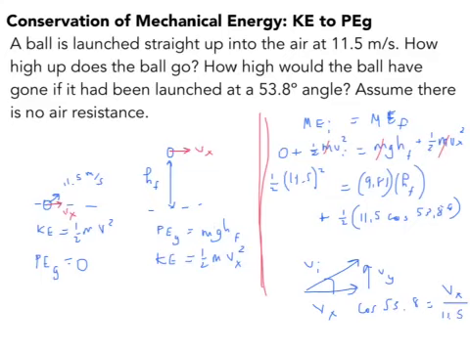So if you multiply both sides of this equation by 11.5, you see that Vx is equal to 11.5 cosine 53.8. Good.